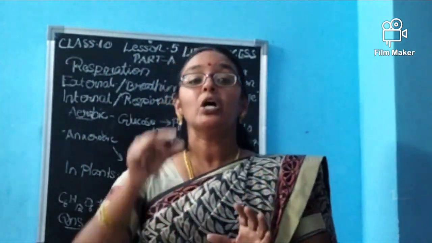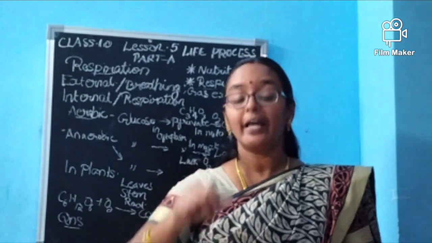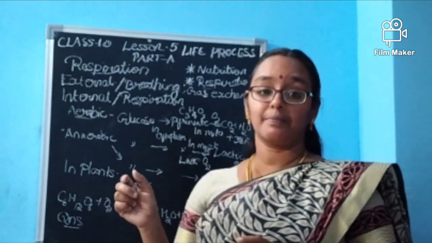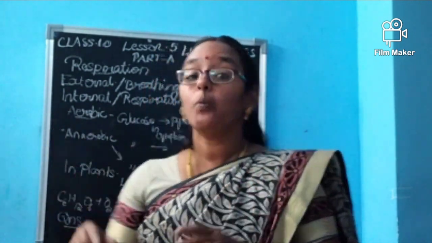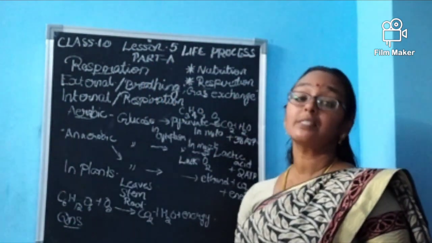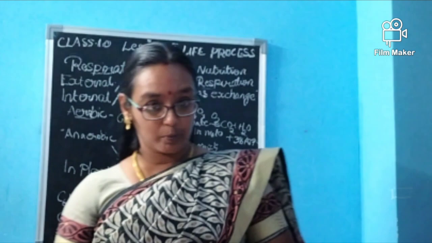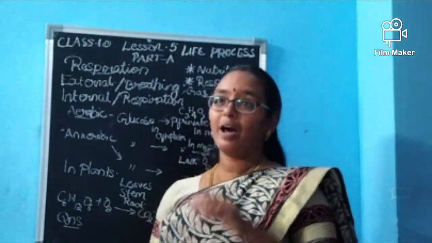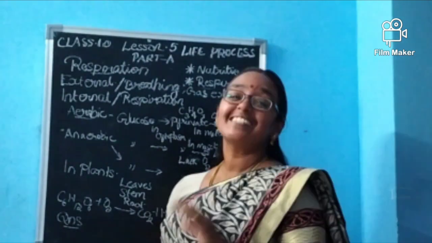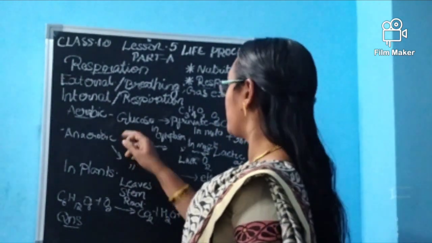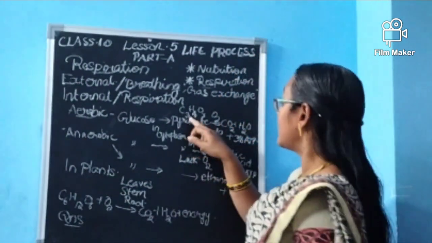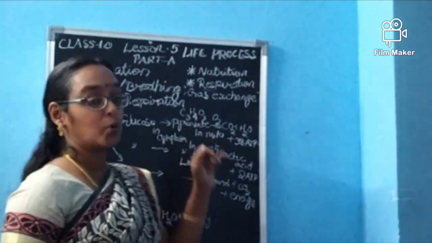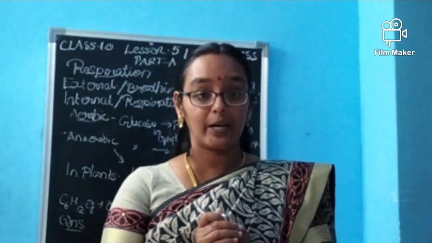Inside the cell, the glucose in the cytoplasm will be converted into pyruvate. The glucose formula is C6H12O6. When we say formula, don't go to chemistry, just know the things. C6H12O6 is the formula for glucose. It will be converted into C3H4O3. That is pyruvate.